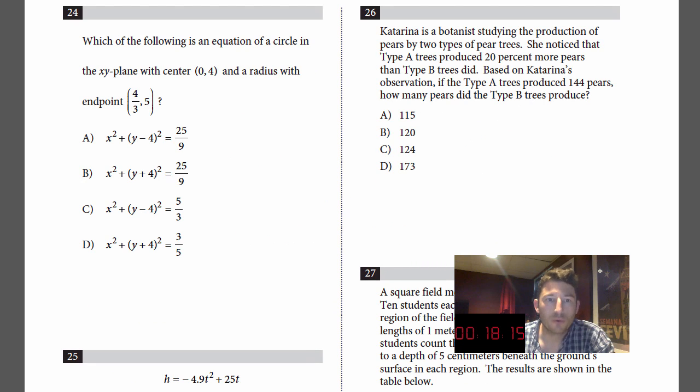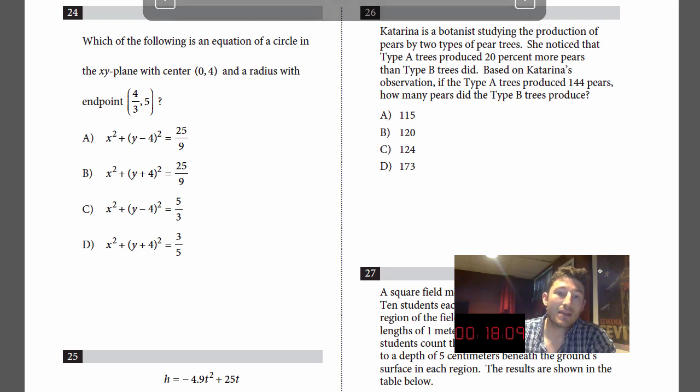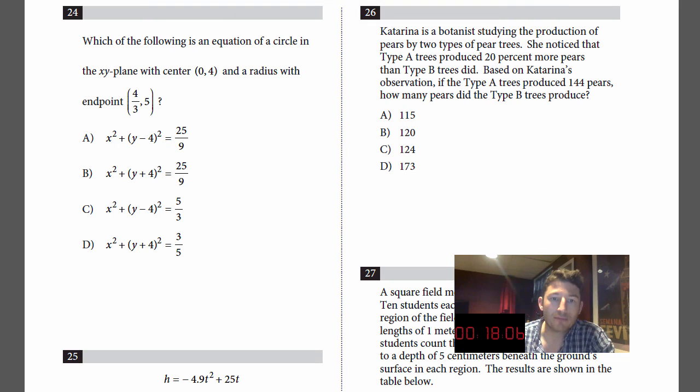All right, number 24. Which of the following is an equation of a circle in the xy plane with center 0, 4 and a radius with endpoint 4/3, 5?